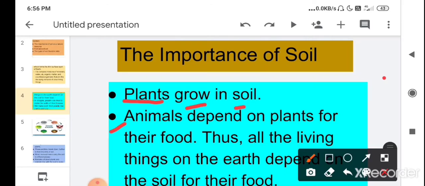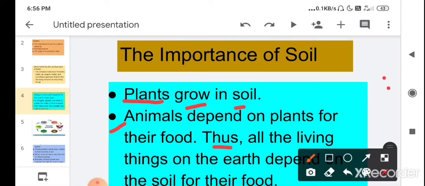Children, animals depend on plants. You know which type of animals depend on plants? Very good. Herbivorous animals depend upon plants because they eat plants. The food which is prepared by the plants, they eat, and that type of animals are known as herbivorous animals.